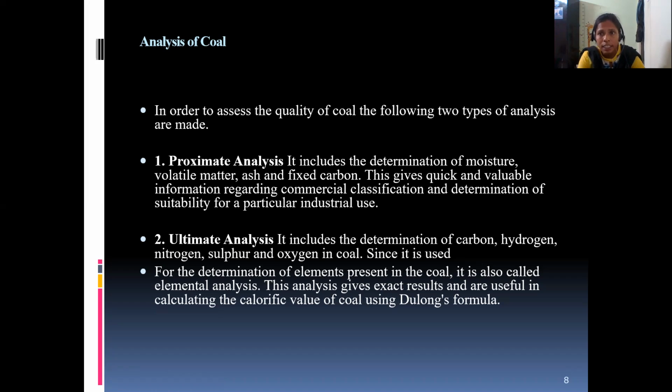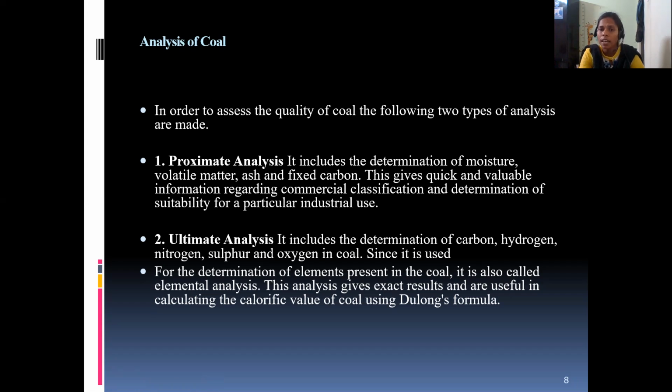If the moisture content is less, you can say the quality is good. This gives quick and valuable information regarding commercial classification and determination of suitability for a particular industrial use. So where we can use a coal sample, we can get from the proximate analysis.